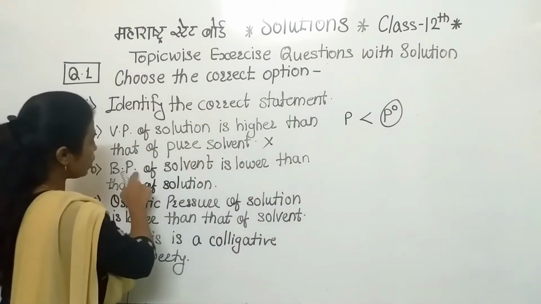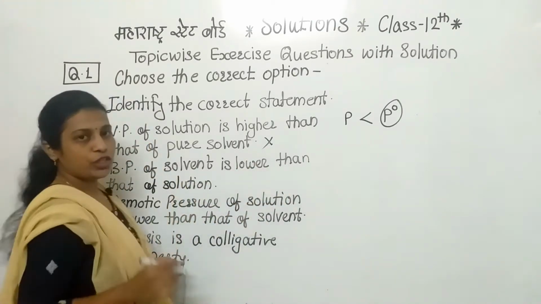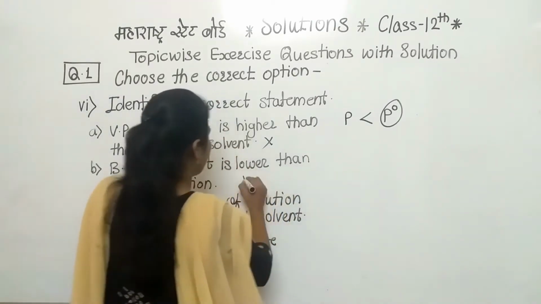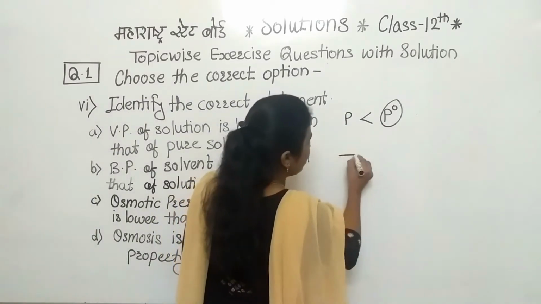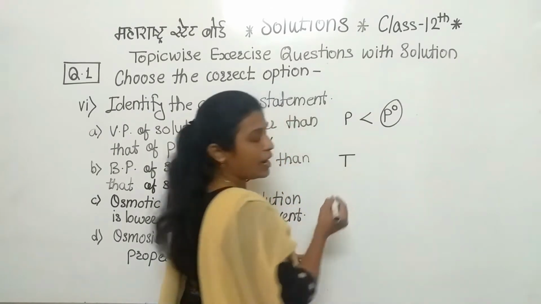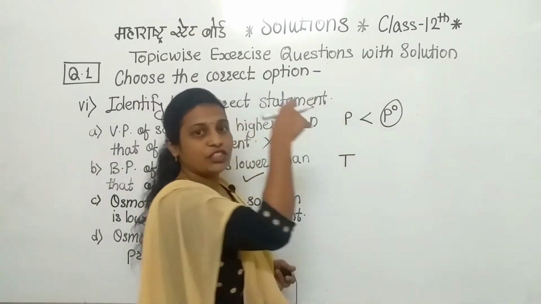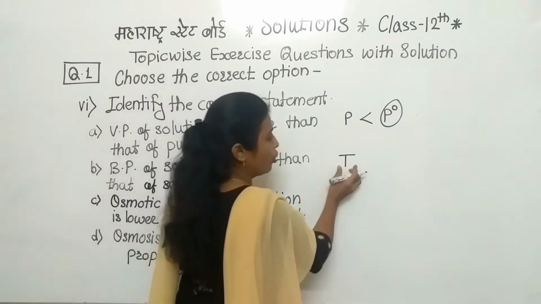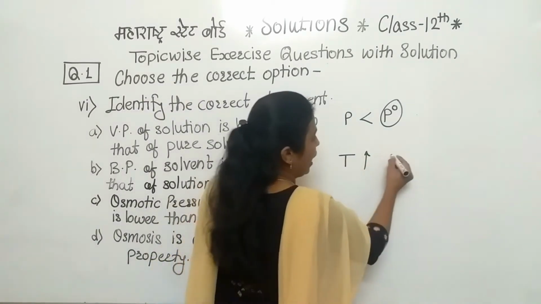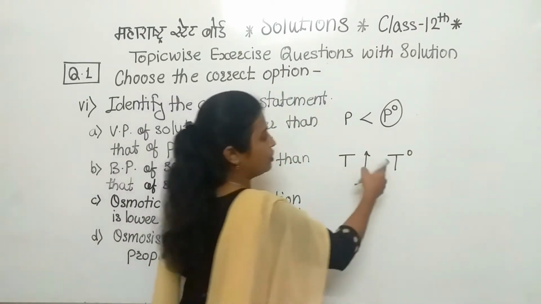Second one: the boiling point of solvent is lower than the boiling point of the solution. Yes, that is the correct statement. Why? Consider the boiling point of the solution. When solute is added into the solvent, vapor pressure decreases, which means the boiling point increases. The boiling point of the pure solvent will be lower.